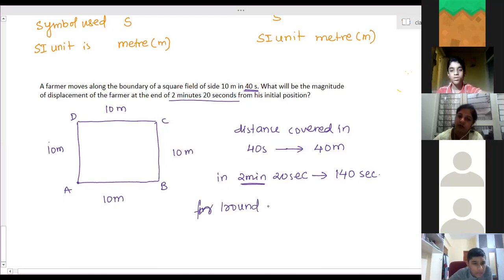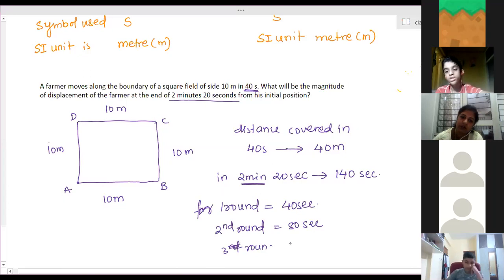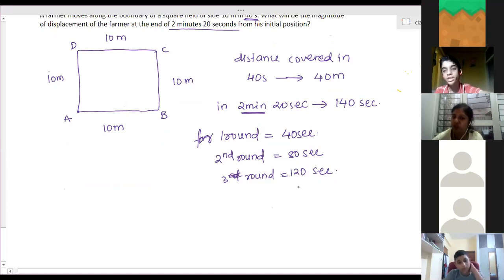One complete round takes 40 seconds, the second round 80 seconds, the third round 120 seconds. How much is left? 20 more seconds.